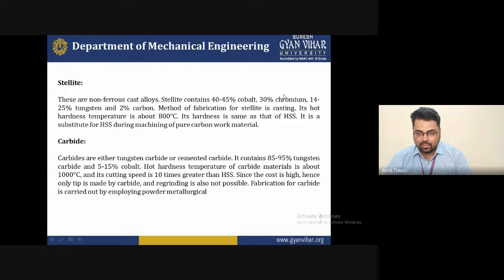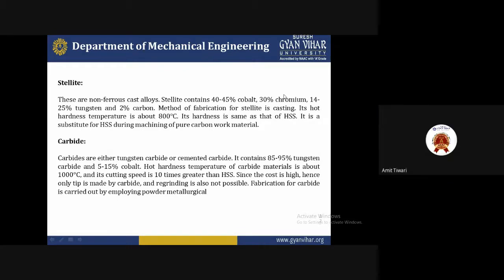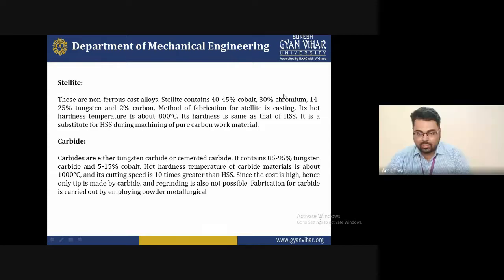Another one is the carbide, either tungsten carbide or cemented carbide. The content is 85 to 95% tungsten carbide and 5 to 15% cobalt. The hot hardness temperature of a carbide material reaches about 1000 degrees Celsius, and it is much harder than stellite. The cutting speed is 10 times greater than high speed steel. When the material is harder than stellite, this type of material will be used as per the different applications and conditions.